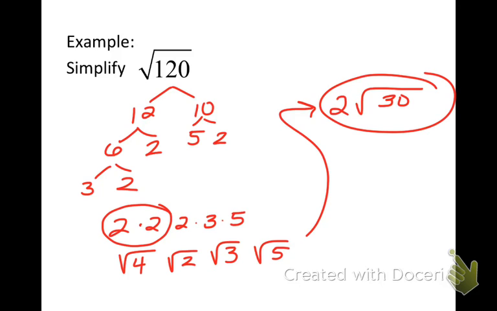These two combine to make a 4. The square root of 4 is 2, so it's no longer a radical anymore because it's a perfect square. So I'm trying to make as many pairings as I can. What about the other 2? I don't have an extra. That one doesn't have a pairing.